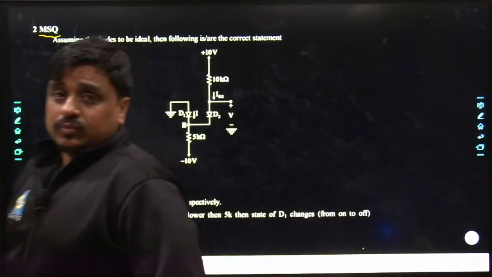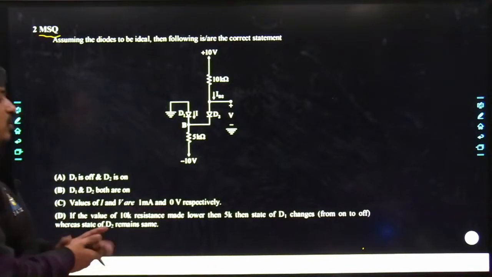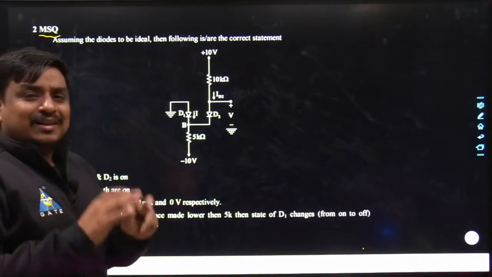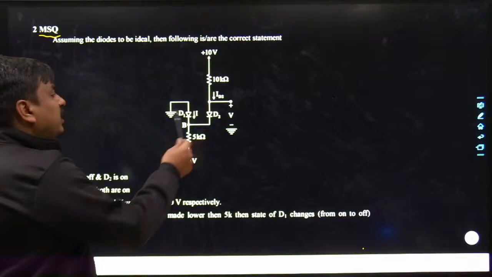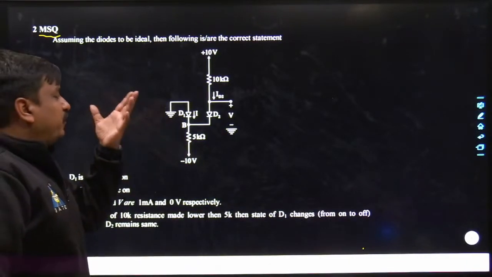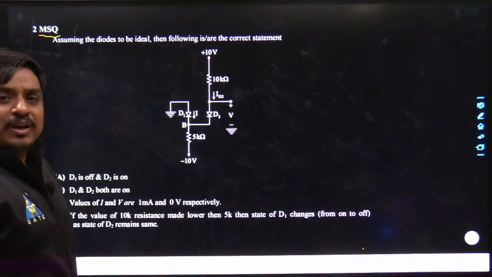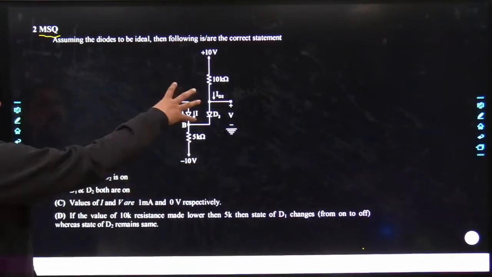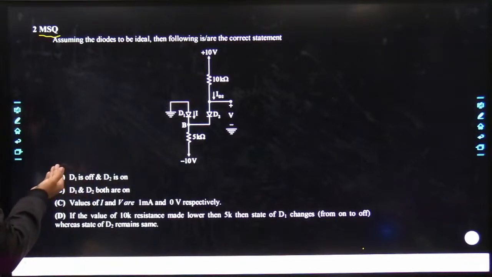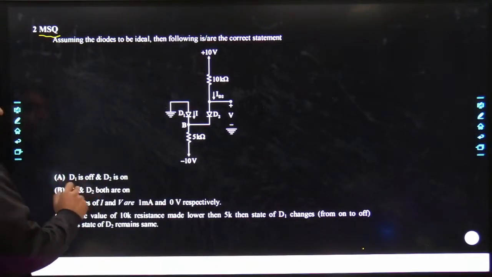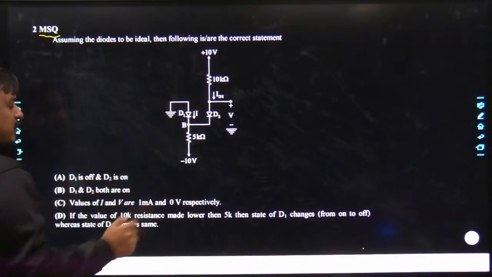Anyways, after watching this problem, you could have figured out what this problem states. The diodes D1 and D2 are ideal diodes. If they are in forward bias, they would be short circuited, and if they are in reverse bias, they would be open circuited. So taking the reference of this circuit, you have to smash these options out. First, you have to get the state of each individual diode.